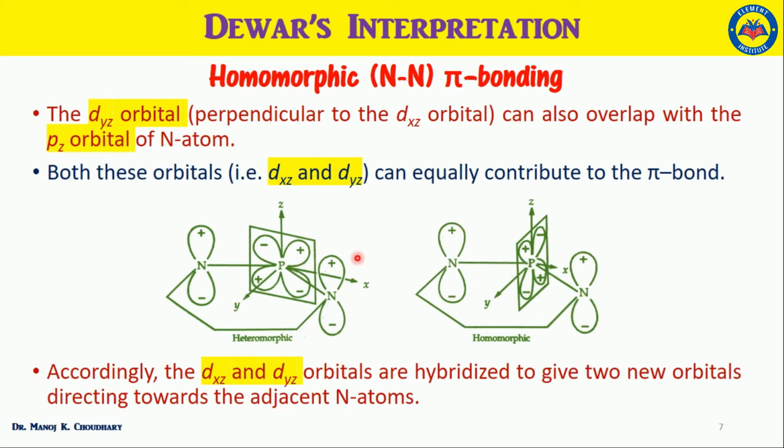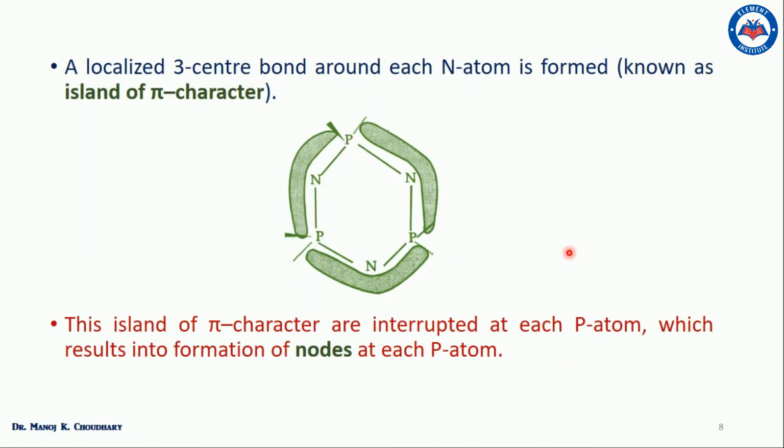So on this basis, Dewar and co-workers proposed that the dxz and the dyz orbital are hybridized to give two new orbitals which are directing toward the nitrogen atom, and this results into a localized 3-center bond around each nitrogen atom, which they called as the island of pi character.